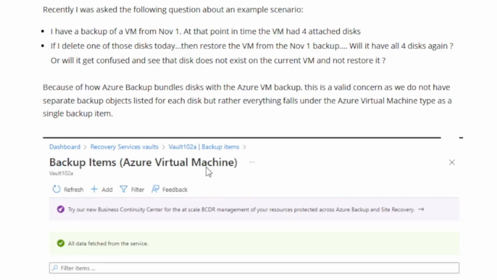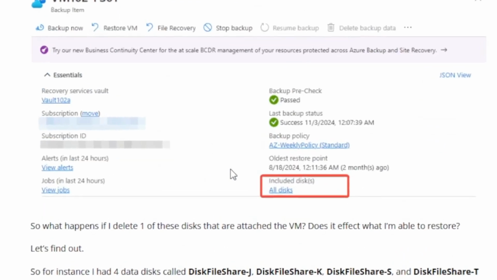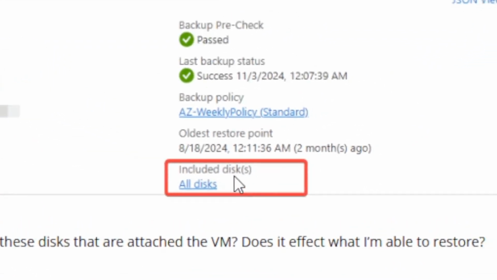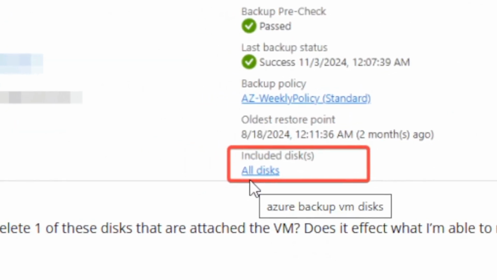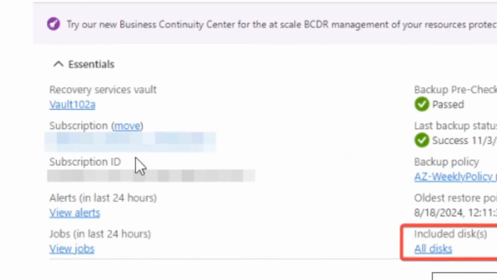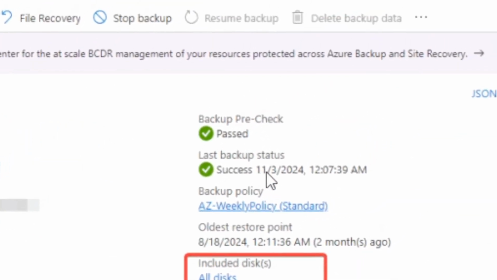Of course, this is a valid point of concern because of the way that we see the virtual machine and the disk being backed up inside the recovery storage. It only shows up as one backup item, and it's not until you dive into that virtual machine backup item that you actually see that included is the disk. If you have all disks selected, it says all disks. This is a screenshot showing that, and I have a successful backup here.